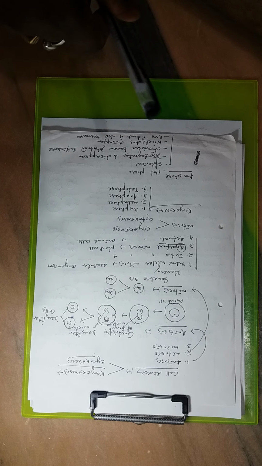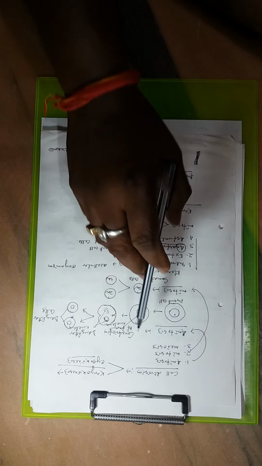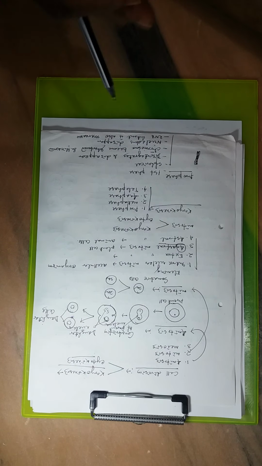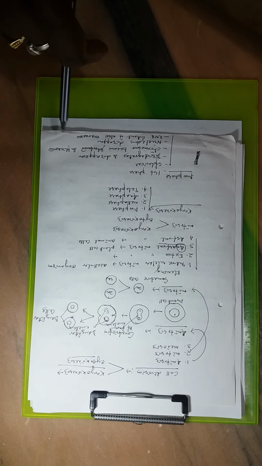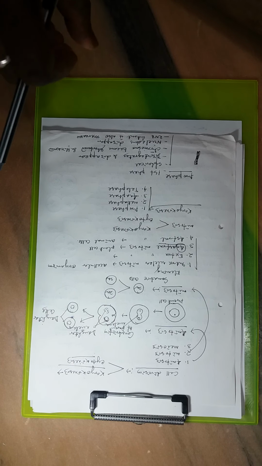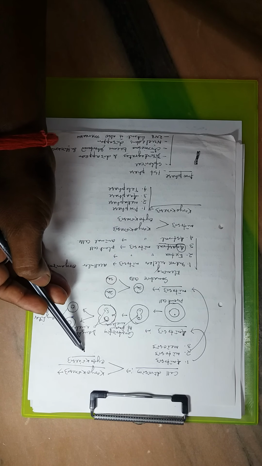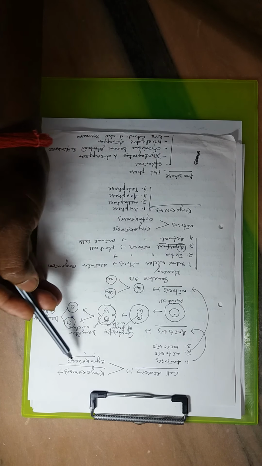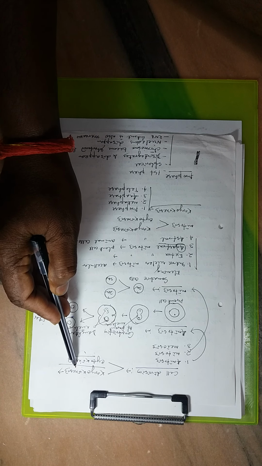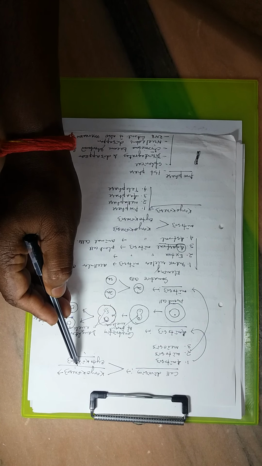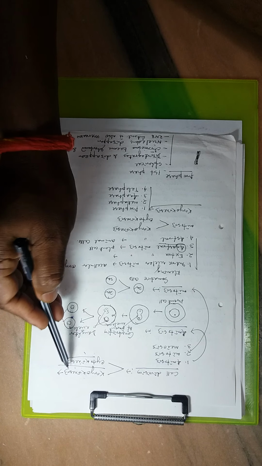Cell division is the process of division of parent cells into daughter cells. That process is followed by two events. First one is karyokinesis and the second one is cytokinesis. By the process of karyokinesis, the parent nucleus divides into daughter nuclei.